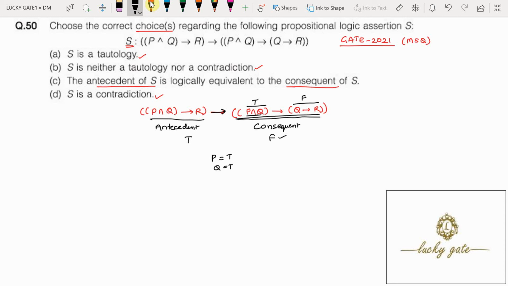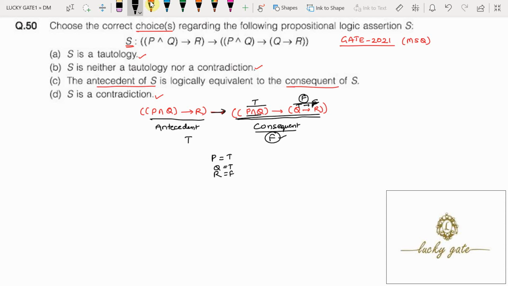Here you observe, because the truth value of Q is true, and Q implies R has to be false, the truth value of R should be false. Why? Because true implies false is false. So what is the truth value of R? False. Then only this consequent will be false.